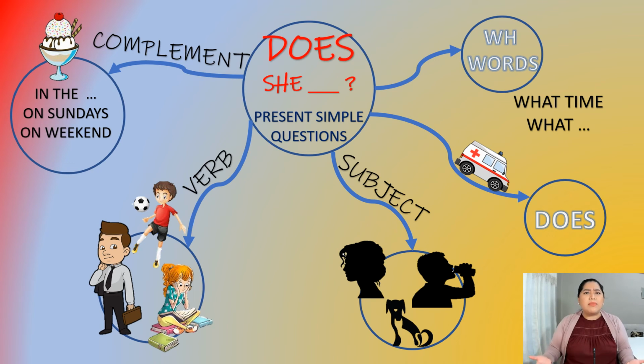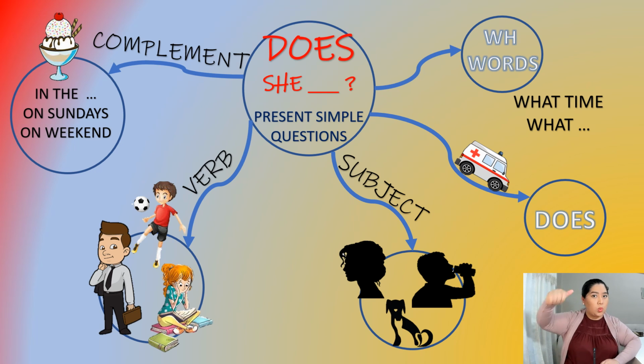So tell me, what time does she have breakfast on Mondays? What time does he go to work on weekends? Or maybe yes/no questions. Does she study? Does she work? Does your husband work on weekends? And that's it. Now you know questions using the auxiliary does.